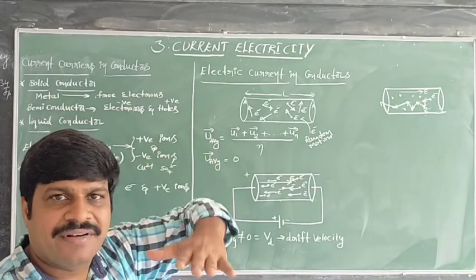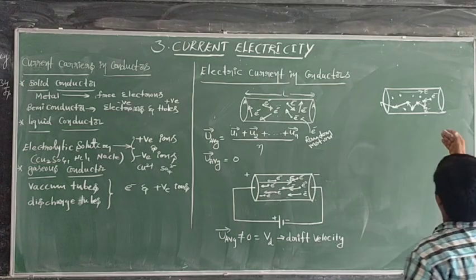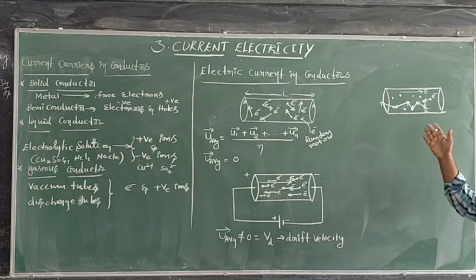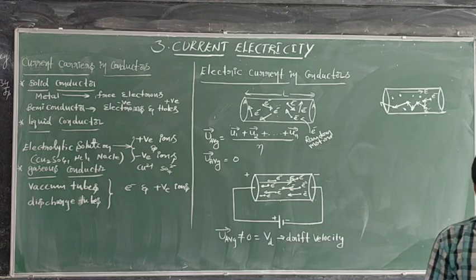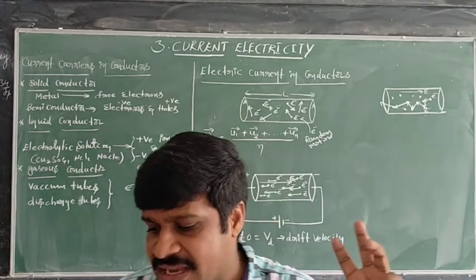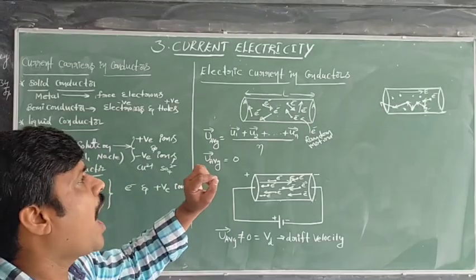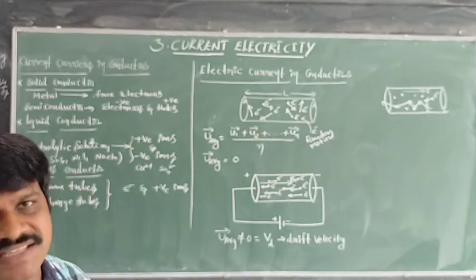The flow of current decreases. Why? Because due to so many successive collisions, there is a slowdown in passing the cross-sectional area of the conductor. Because of that, the current will be less. That means there is an opposition to the path of the electrons during these collisions.